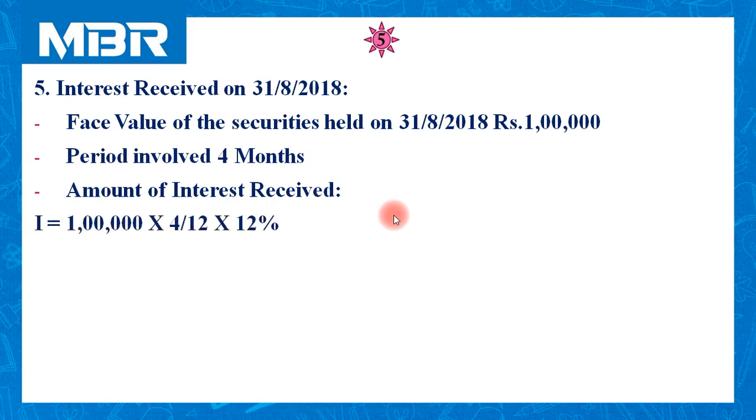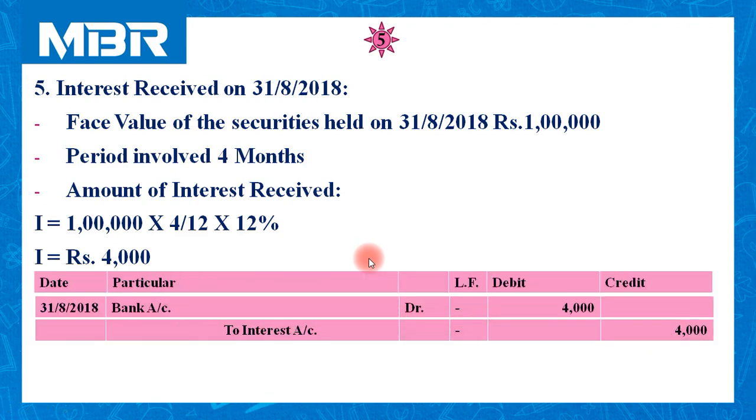So for the amount of interest received, 1 lakh principal amount, 4 months period involved, and the rate of interest is 12%, the interest received is rupees 4,000. After calculation of interest, rupees 4,000, let us pass the journal entry of this transaction. Date 31st August, bank account debited, as we have received rupees 4,000, to interest account.